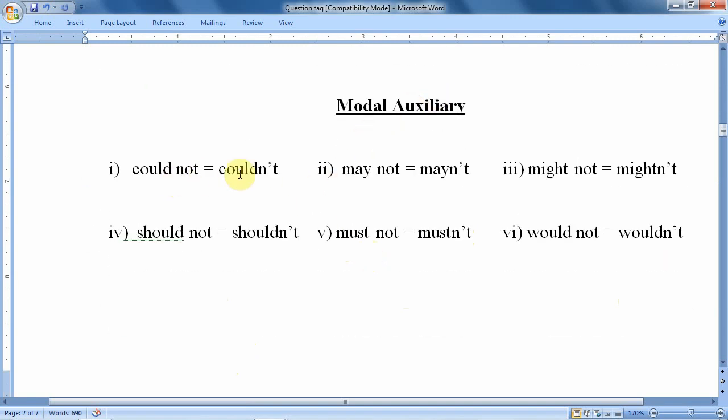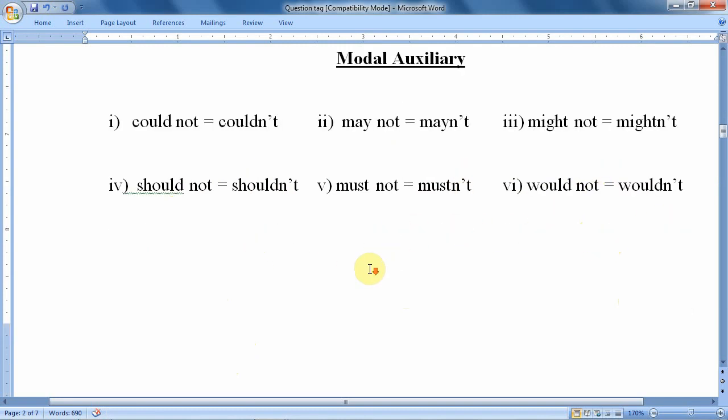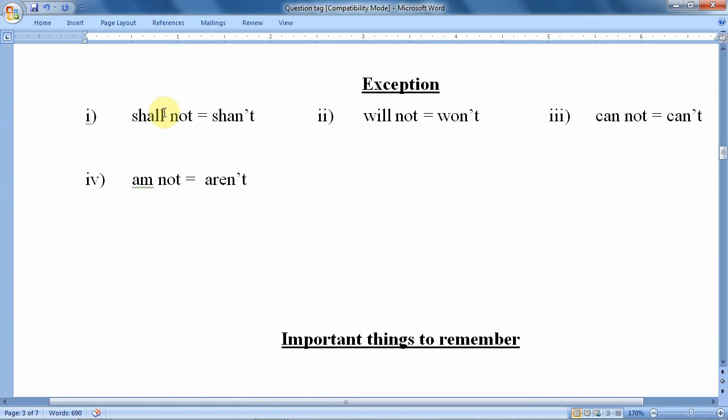Now modal auxiliaries: could not, couldn't, may not, mayn't, might not, mightn't, should not, shouldn't, must not, mustn't, would not, wouldn't. There are some exceptions: shall not, shan't, not shalln't; will not, won't, not willn't; cannot, can't; am not, aren't, not amn't. These are the important things I would like to emphasize, because if you are not able to understand this, then you will surely be confused in the next part of this question tag.